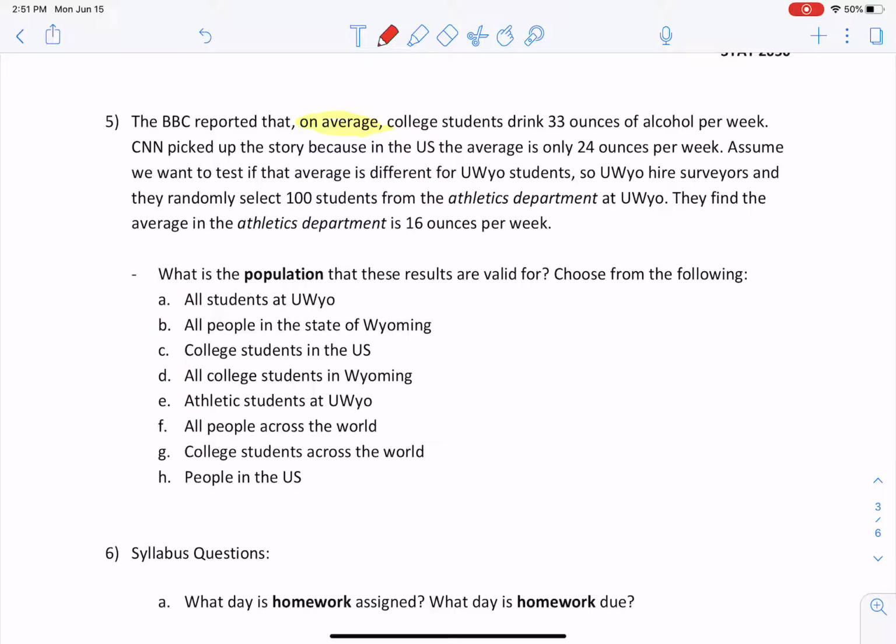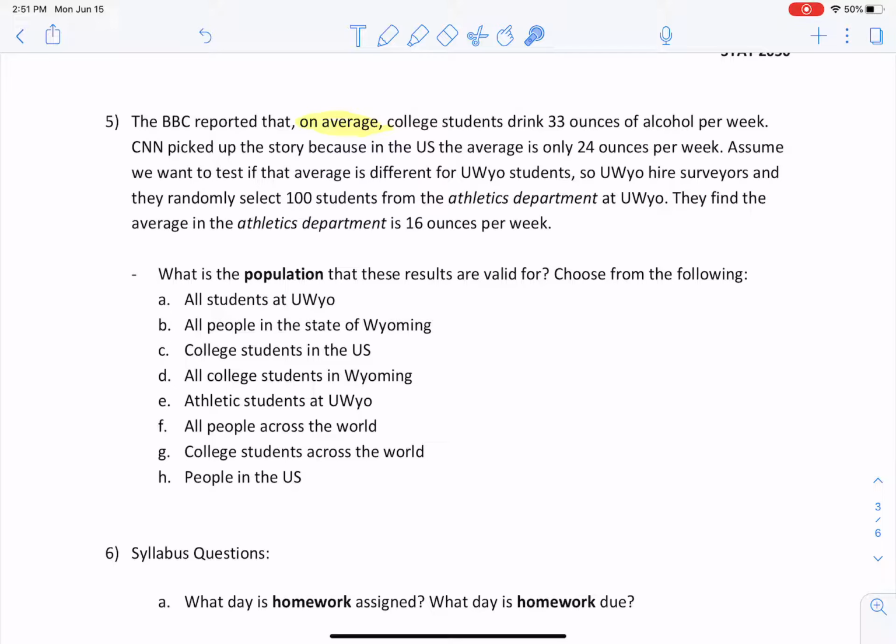So the idea here is that we are limited, right? We are limited to the athletics department because that's all we sampled. For some reason, maybe they were the most accessible. Maybe the surveyors knew that they would get good, truthful answers. Maybe not. Maybe there's some bias there.